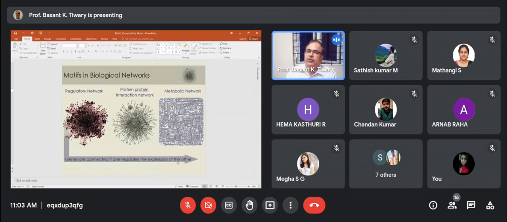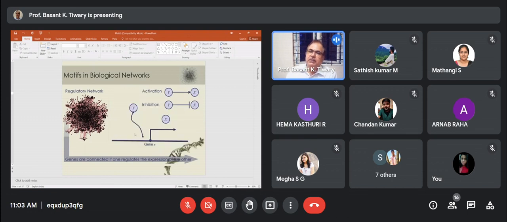If you look at the motifs in biological networks, there are regulatory networks, protein-protein interaction networks, and metabolic networks. Here the connection between the genes is based on one fact: that one gene regulates the expression of other genes.